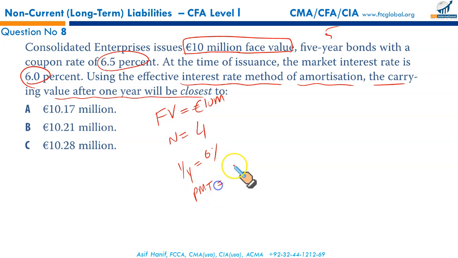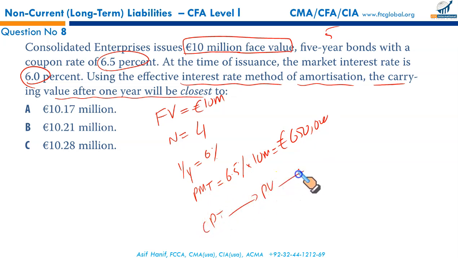Payment, that is the interest payment, is 6.5% of 10 million. It's going to be euros 650,000. Just press CPT, press present value, and you will get 10,173,255, which is approximately 10.17. A.